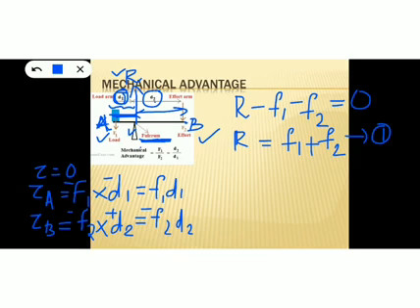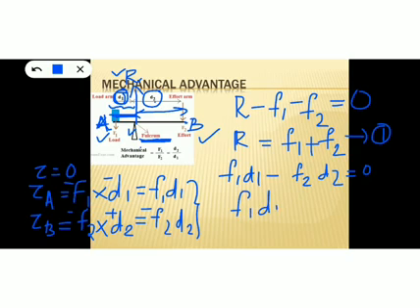And what is the condition for rotational equilibrium? The sum of these two torques must be 0, that is F1 D1 minus F2 D2 is equal to 0, or F1 D1 equals F2 D2. Let this be our equation number 2. And in the case of a lever, this force F1 is used to lift some weight. Hence, F1 is called the load. So that is written here.